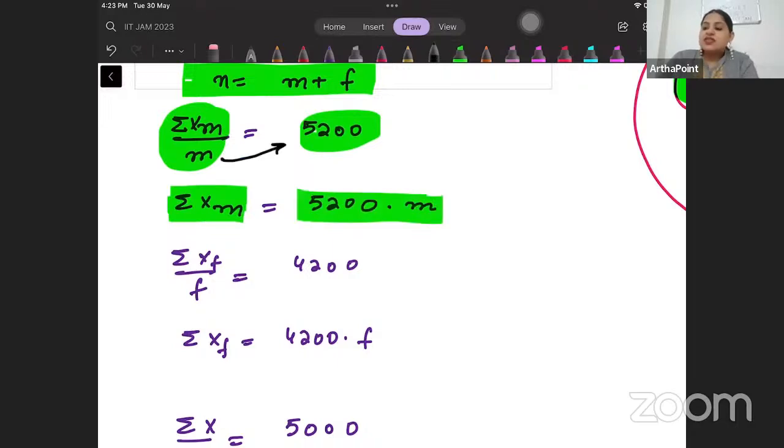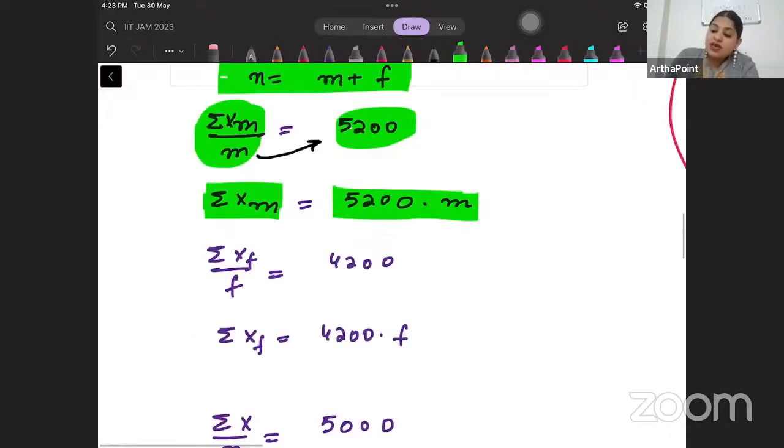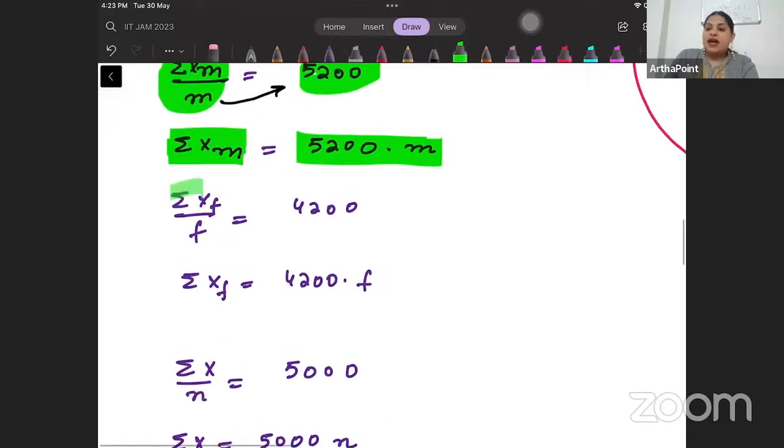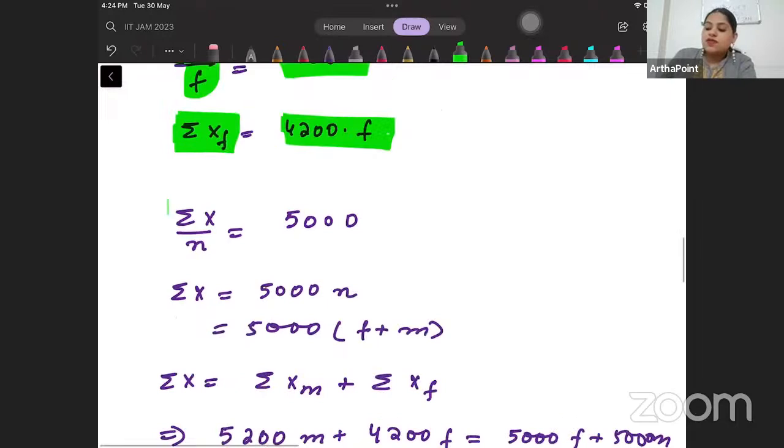Similarly, the average salary of only females is given to me as 4,200. So if I add the salary of all the females only and divide by the number of females, I will get 4,200. This is what is given to me. So I will just equate it to 4,200. So from here, the total salary of the females will come as 4,200 into F. This is clear.